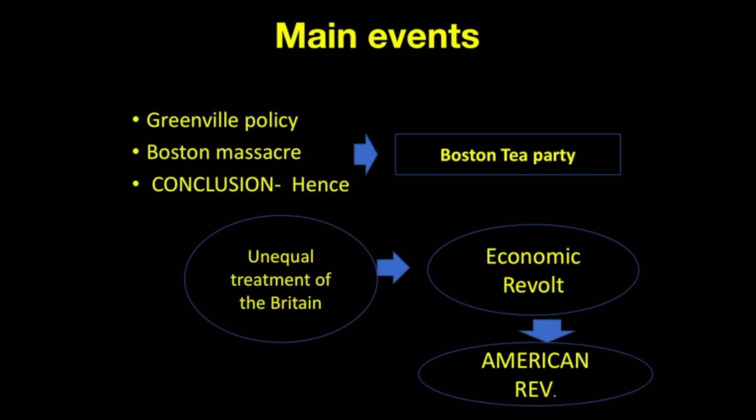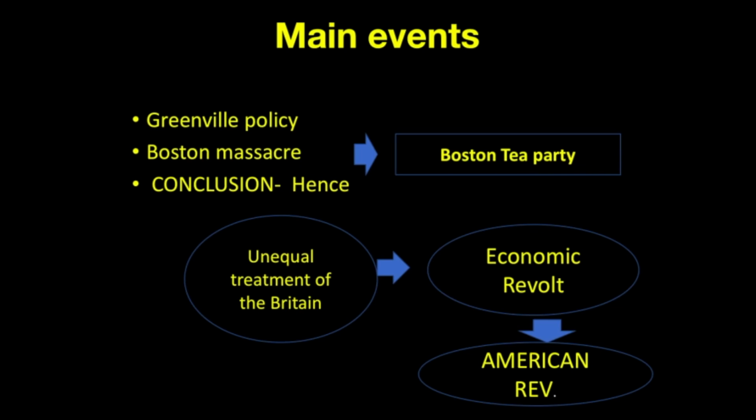Most of the notes have covered this topic, but in brief, I'll tell you. The British Parliament imposed a tea tax on American tea. And in revolt, American revolters attacked a ship which was anchored in the Boston port and drained all the tea, and this is known as the Boston Tea Party.